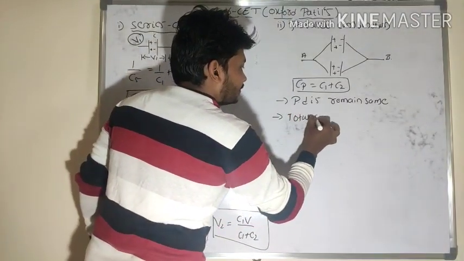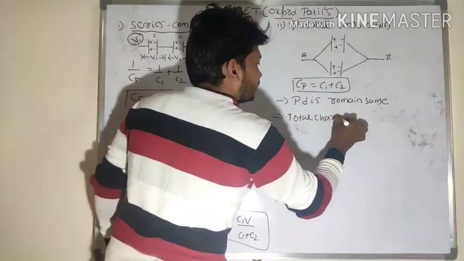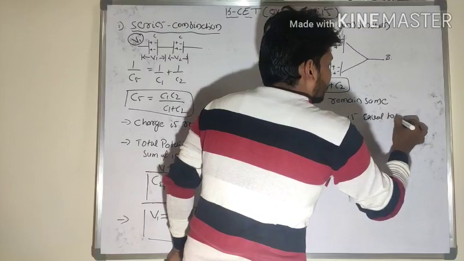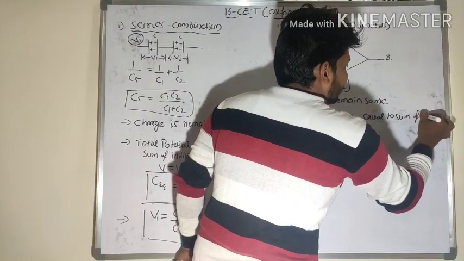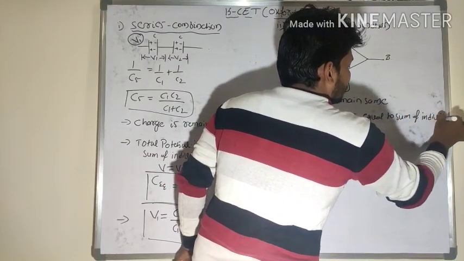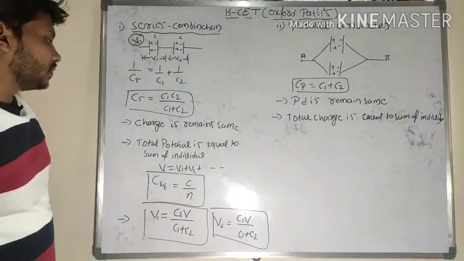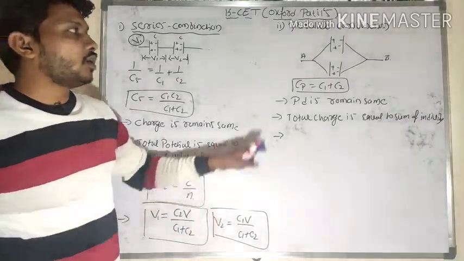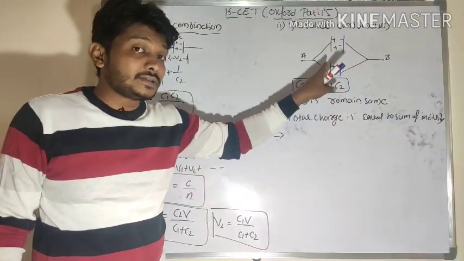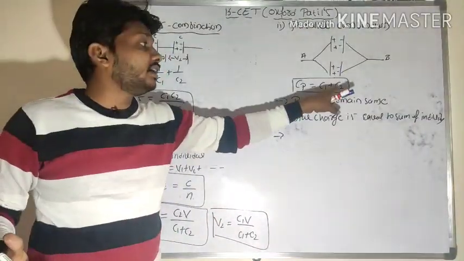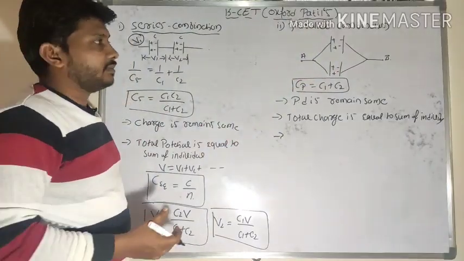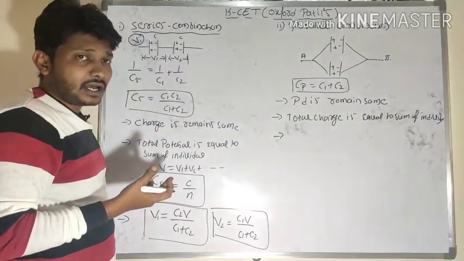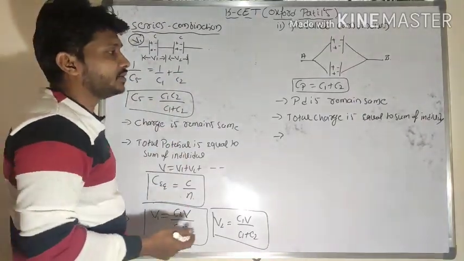So the total charge is equal to the sum of the individual charges. In case of parallel combination, the effective capacitance value is always greater than the individual capacitance. So remember, in parallel combination the effective capacitance is always greater than the individual value.